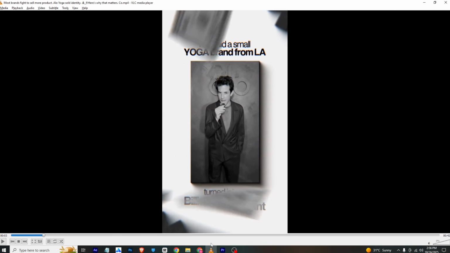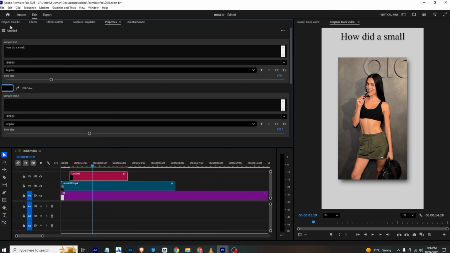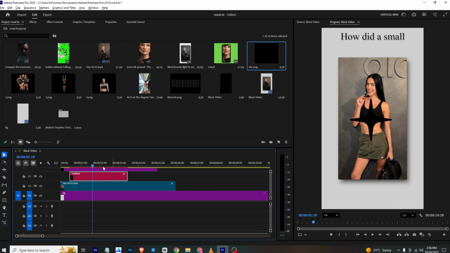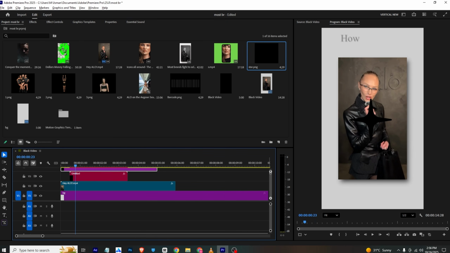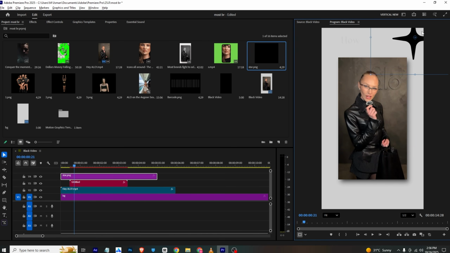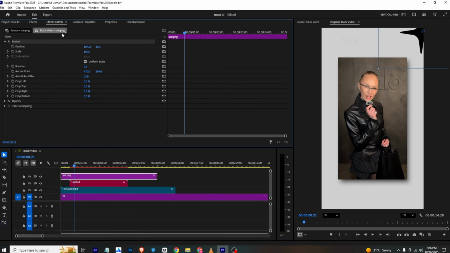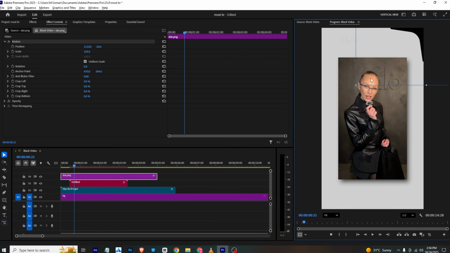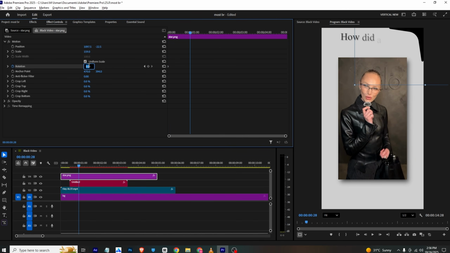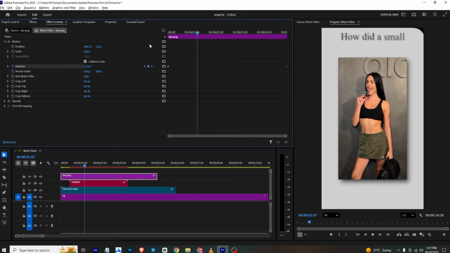So how can we create that? I will go here and bring the star PNG to the timeline. For example here, and I will make it here. Now I will select it and move it approximately here. And in the effects section, I can scale it up a bit, approximately up to something like here. Now we need to add some rotation to it. So I will add the rotation keyframe, then move a few frames and make it 2x and simply move it. So this will be animating like this.